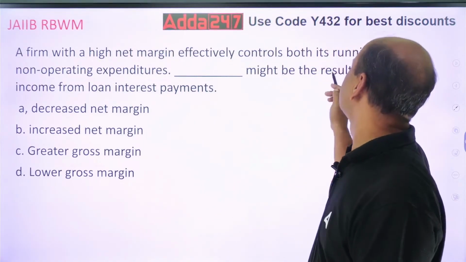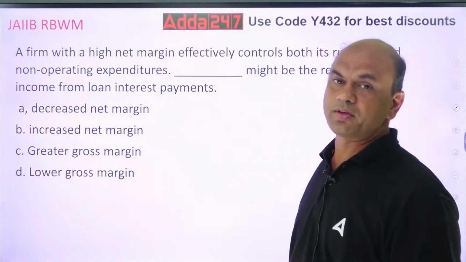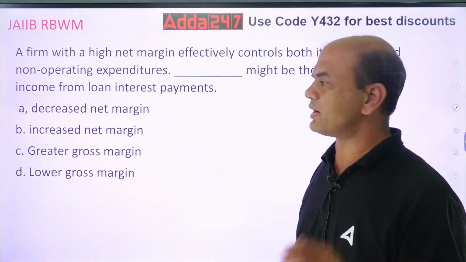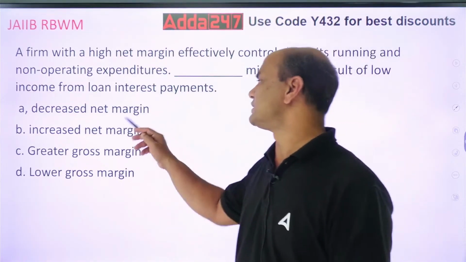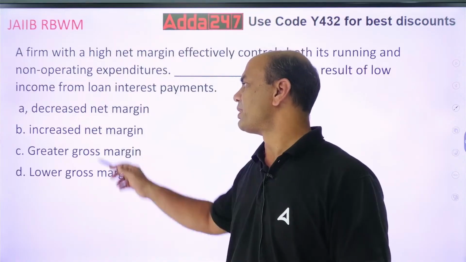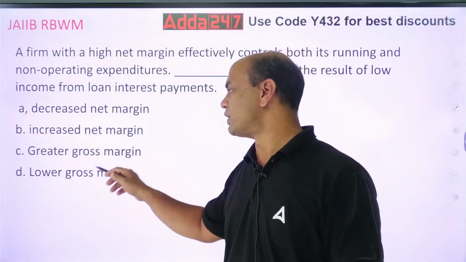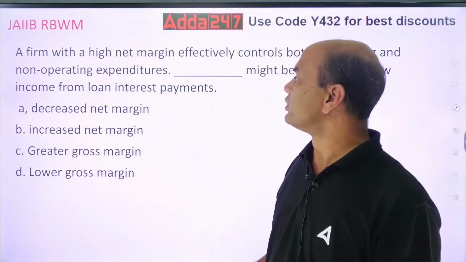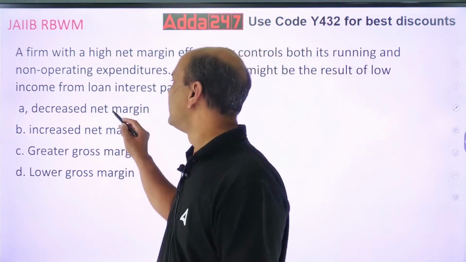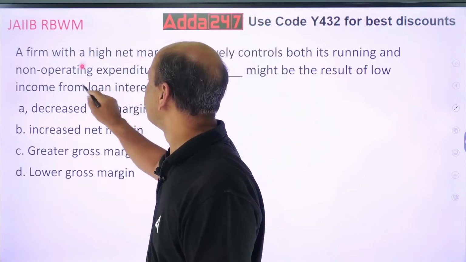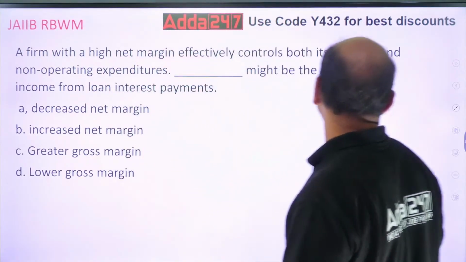Dash might be the result of low income from loan interest payments. So if I am having low income, low net profit, then what? The options are decreased net margin, increased net margin, greater gross margin and lower gross margin.